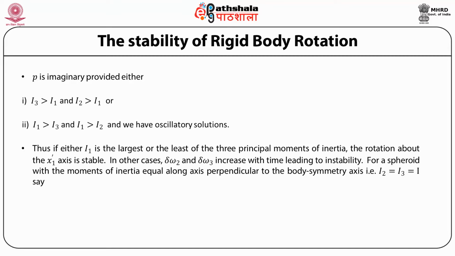For a spheroid with equal moments of inertia along the axes perpendicular to the body symmetry axis, that is I2 is equal to I3 is equal to I, that is a symmetric top, p squared is minus (I1 minus I) whole squared by I squared times omega 1 squared, and this is always negative, and therefore the motion is always stable for a symmetric top.